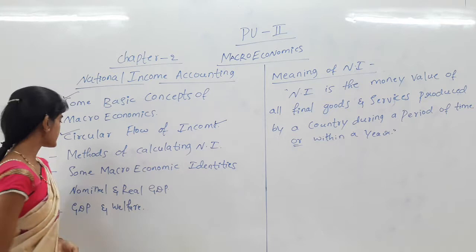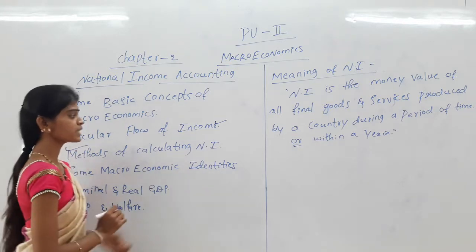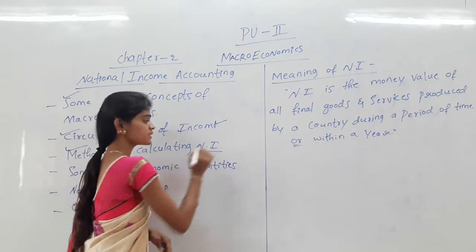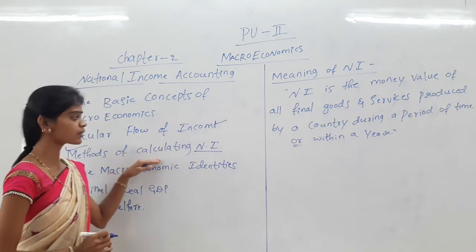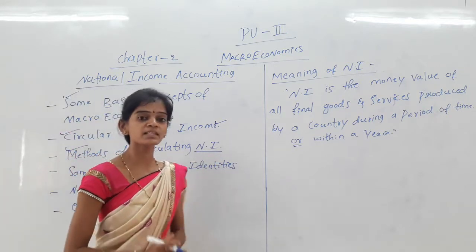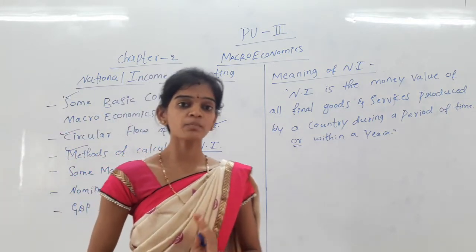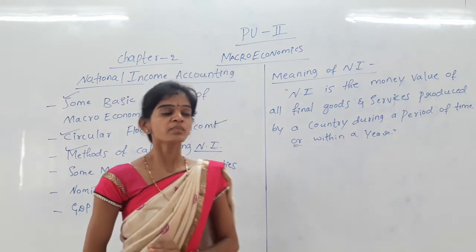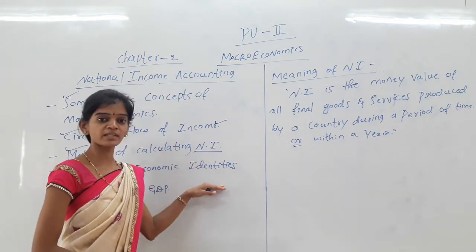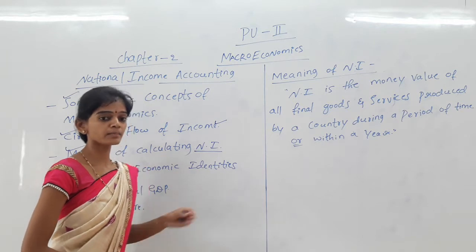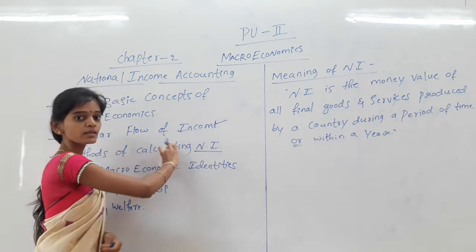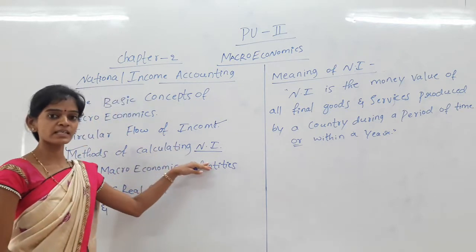Then the methods of calculating national income: mainly three methods, first the product or value added method, second the expenditure method, and third the income method.